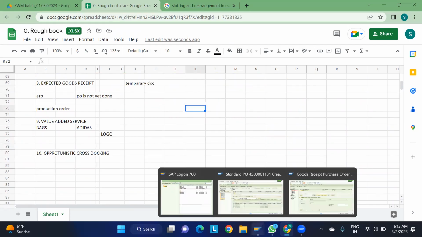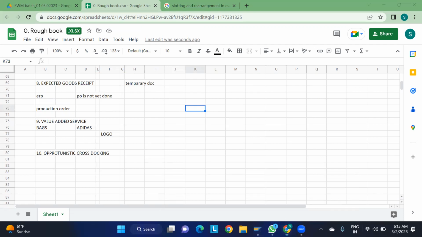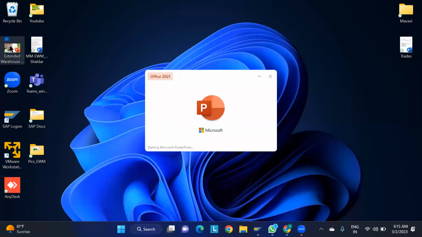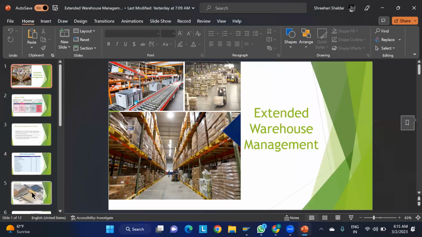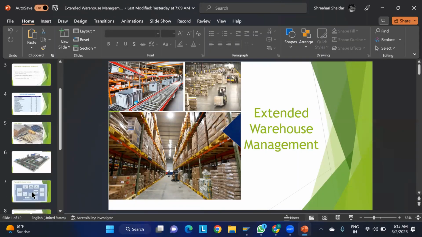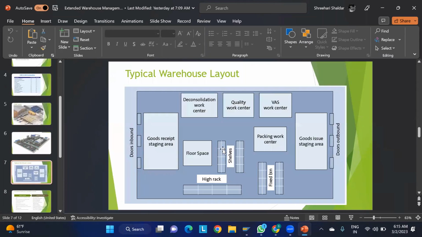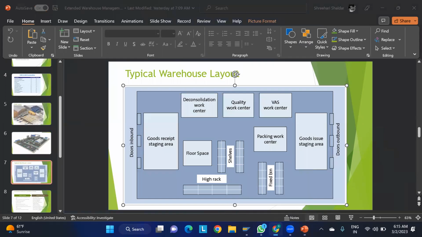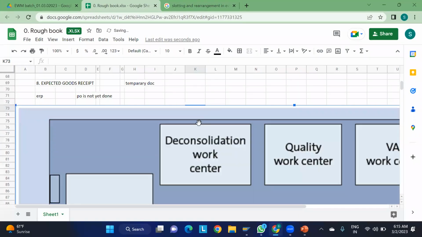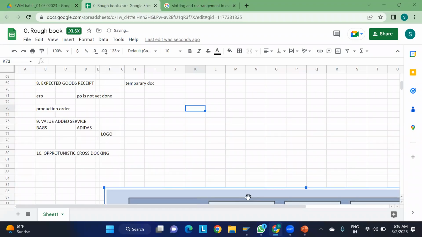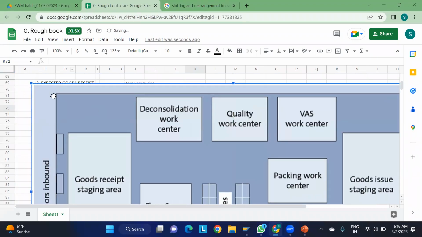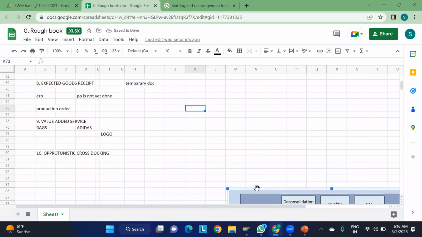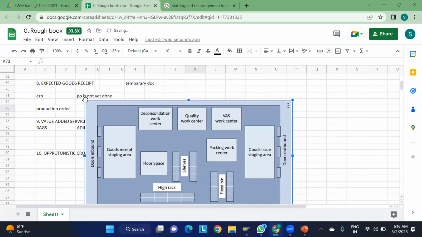I think I can take it from mine, and this diagram I will copy. Okay, same thing is mentioned here.